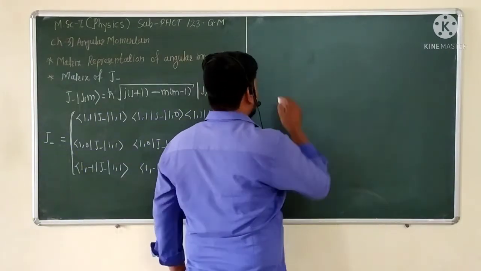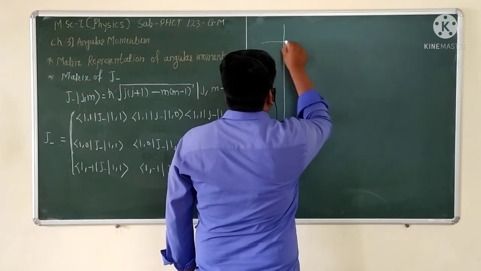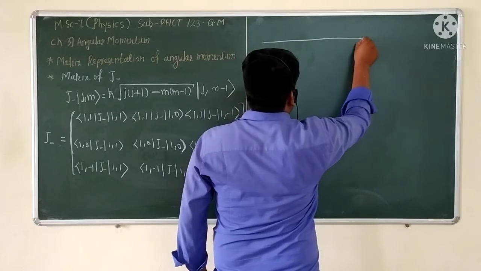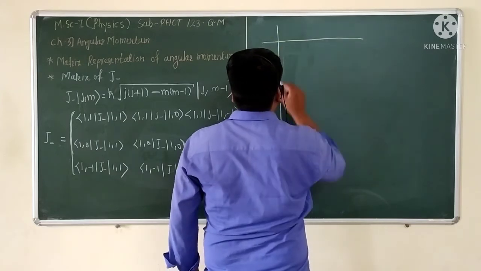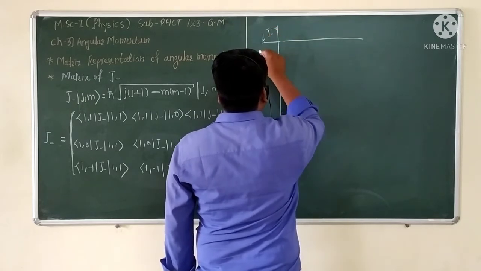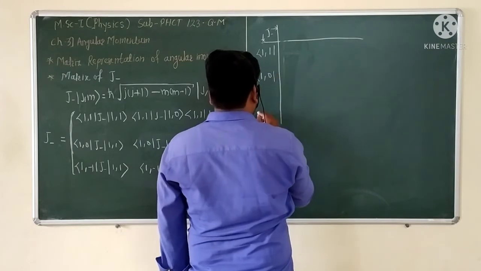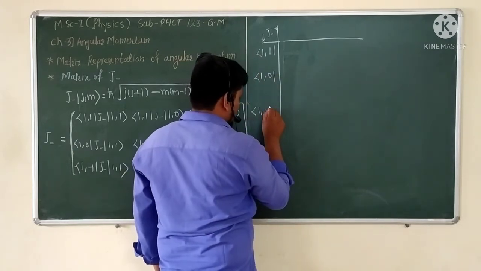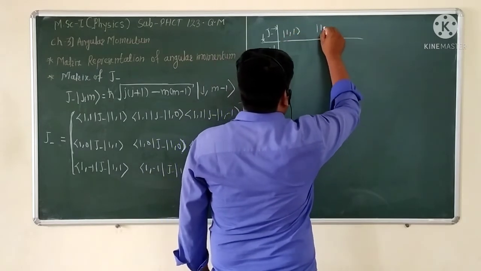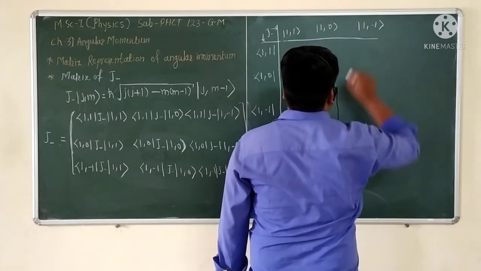So that is the J₋ operator operating on the eigenstates |1,1⟩, |1,0⟩, |1,−1⟩, with the bras ⟨1,1|, ⟨1,0|, and ⟨1,−1|, and the kets |1,1⟩, |1,0⟩, and |1,−1⟩.